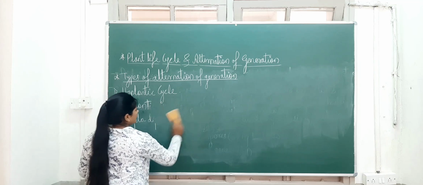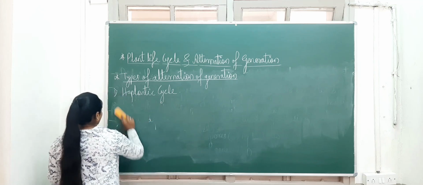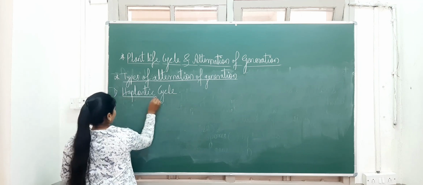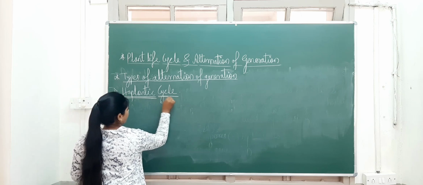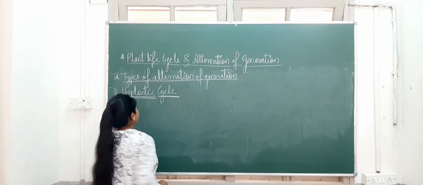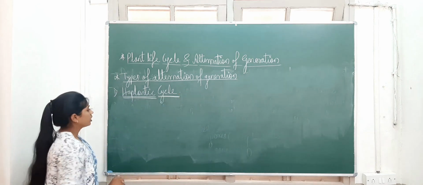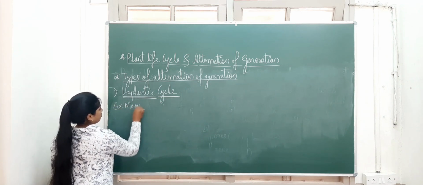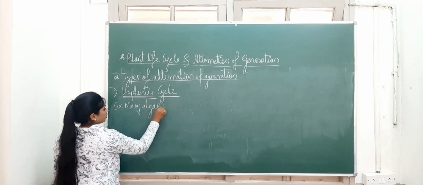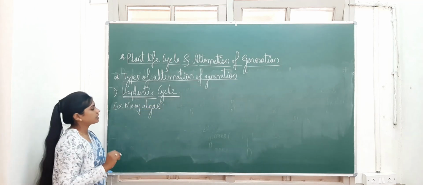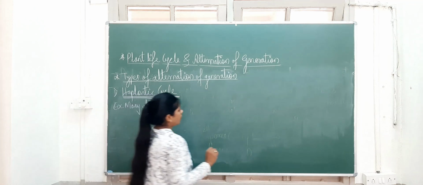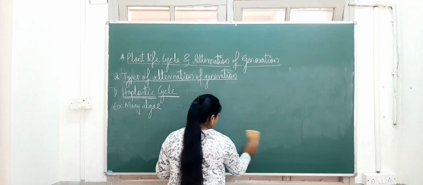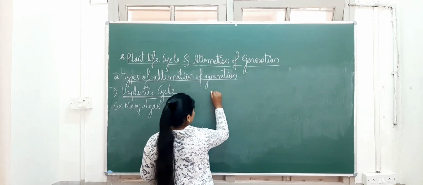First we'll see the haplontic cycle. We'll see the haplontic life cycle. Here the examples will be many algae. Almost a majority of algae show this haplontic life cycle. The schematic representation I will draw here. You also note it down, and it is very important for a 3-mark question.